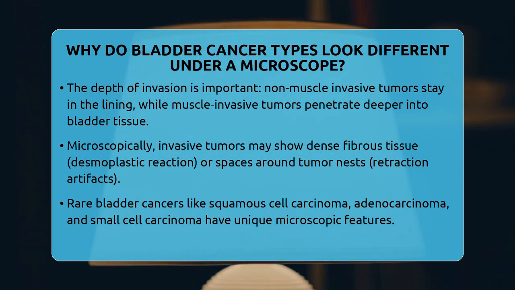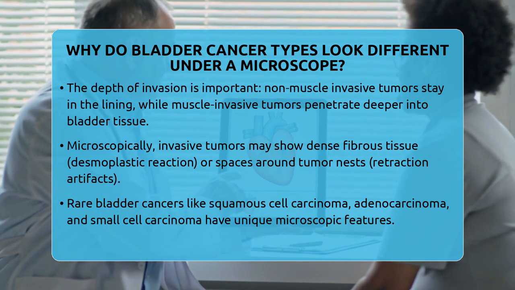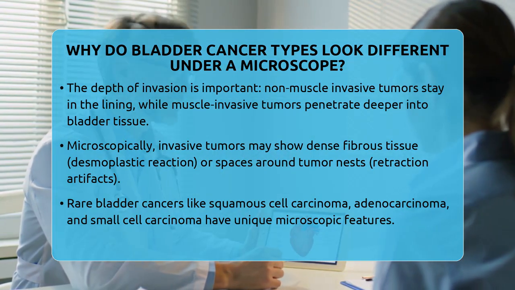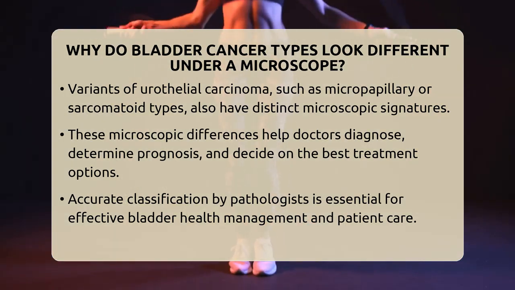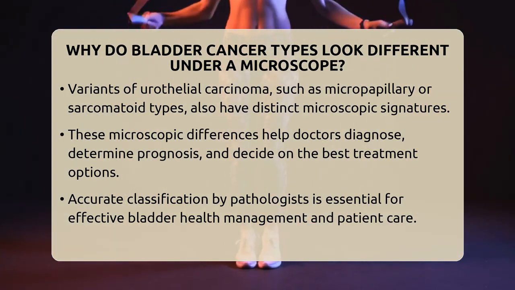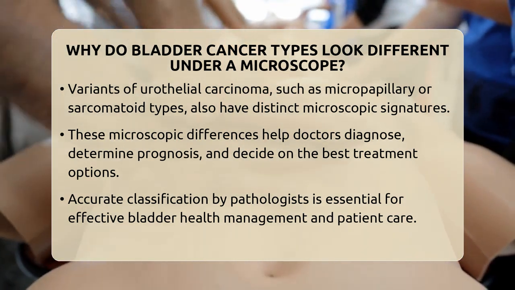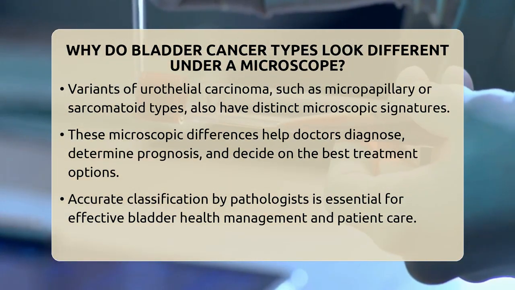There are also rare types of bladder cancer that have unique microscopic appearances. For example, squamous cell carcinoma, adenocarcinoma, and small cell carcinoma each have distinct features reflecting their cell of origin. Even within the common urothelial carcinomas, there are variants like micropapillary, plasmacytoid, or sarcomatoid types, each with their own microscopic signatures.